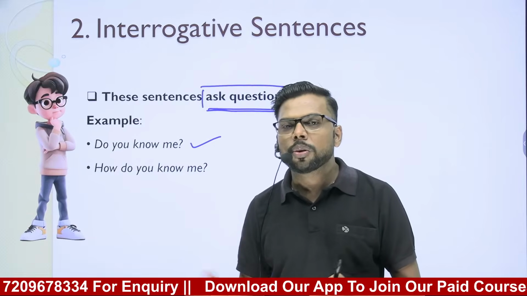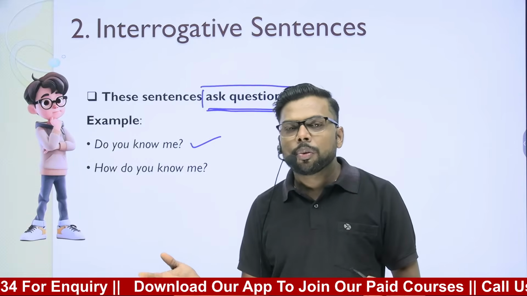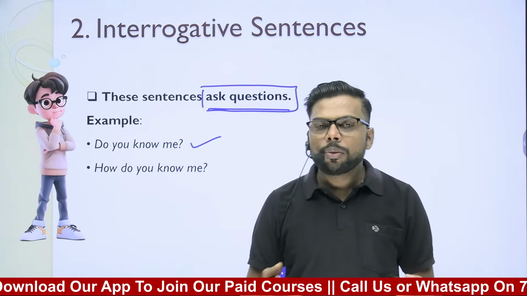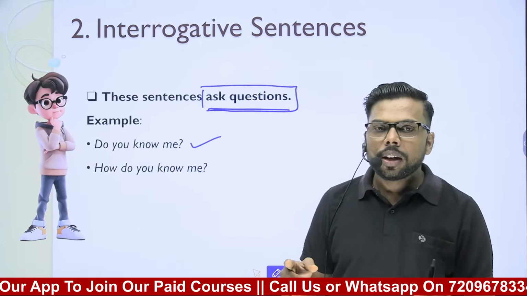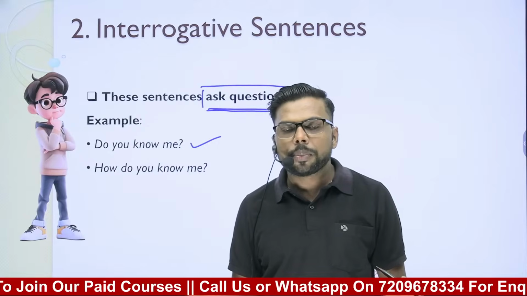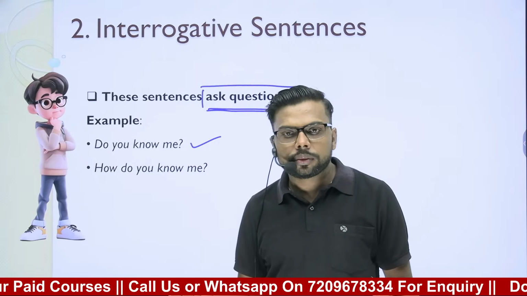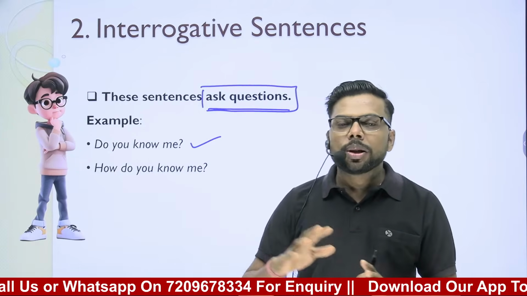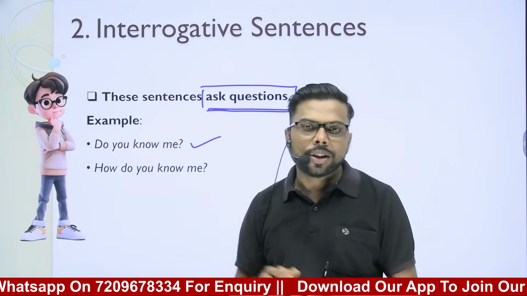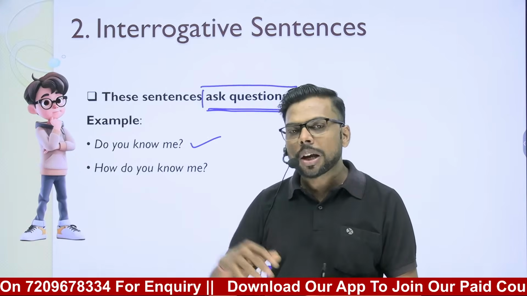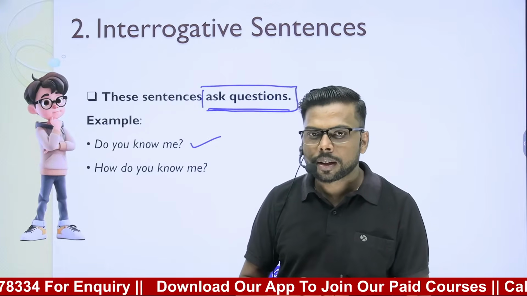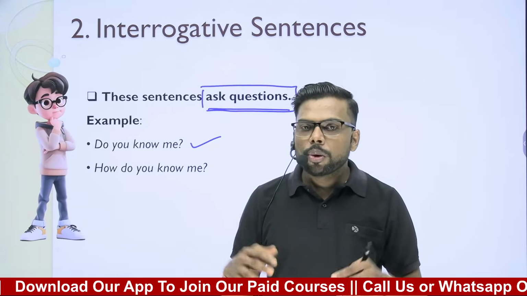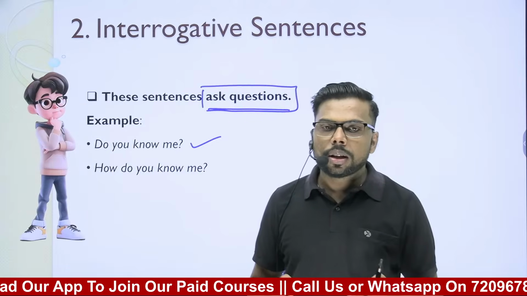Like if we want to know about the timing, we will use the question word when. If we want to know about a place, then we will use the question word where. If we want to know about the manner or the method of the action, then we will use how. If we want to know the reason, then we will use why. So we use different kinds of question words to know the different conditions of a sentence, right? That's why this type of interrogative is also known as conditional interrogative. So with the help of interrogative sentences, what do we do? We make inquiries, we ask questions.